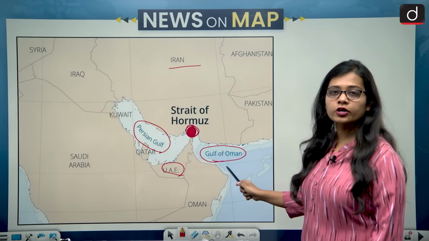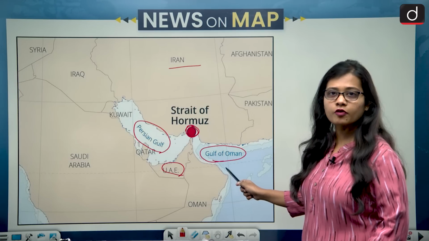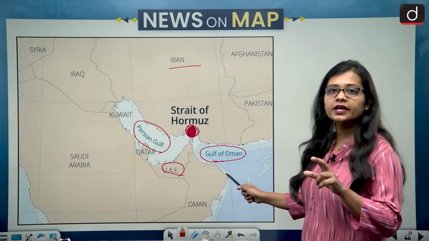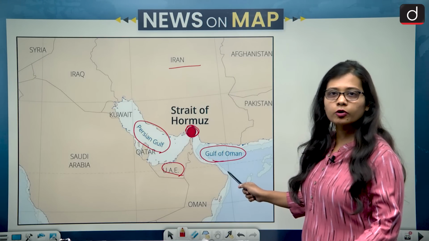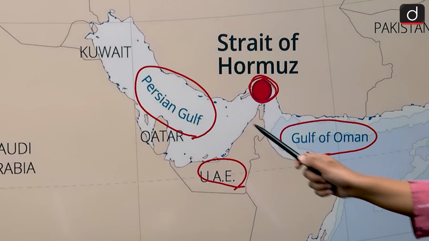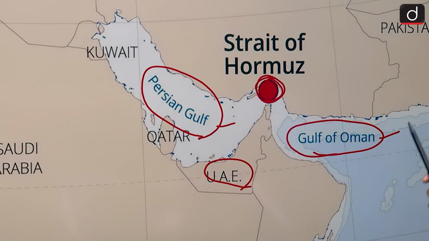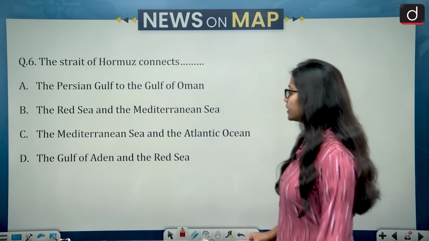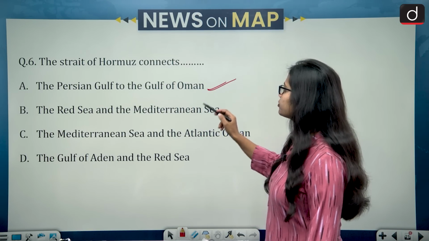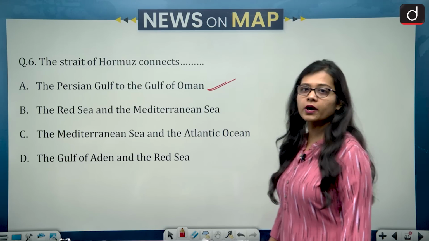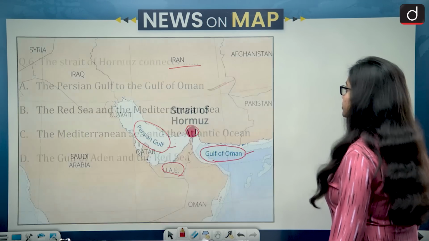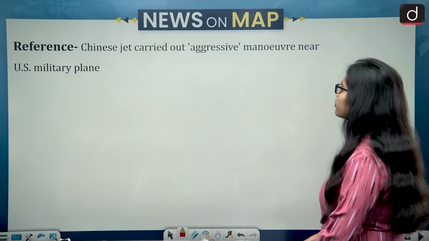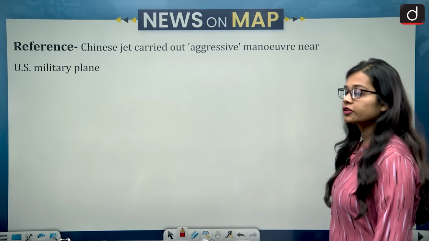So the two water bodies connected by the Strait of Hormuz, and the meaning of the word strait is connecting two water bodies, are the Persian Gulf and the Gulf of Oman. So the correct answer would be option A, that is Persian Gulf to the Gulf of Oman. Now moving on to the next question. Chinese jet carried out aggressive maneuver near US military plane. This is the news.